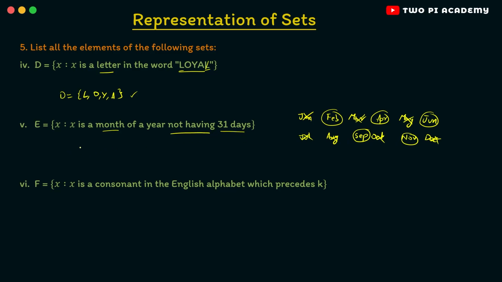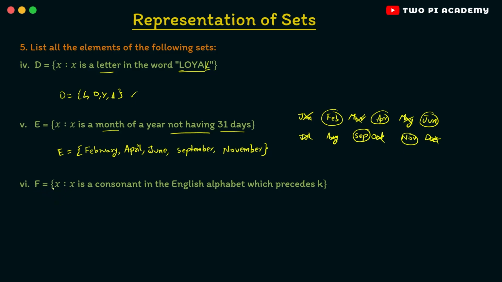So now you have to list them all. So this is the list of elements in the set capital E. We have listed the elements in that. And now we have the final problem in this question.